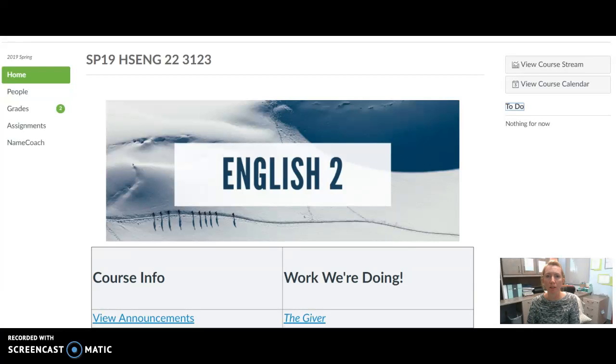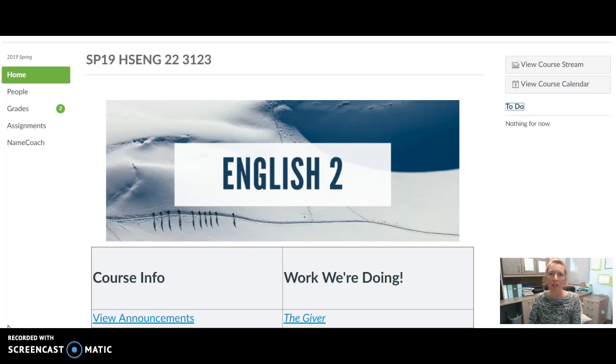Hi everybody, I just wanted to show you how to access your homework for this weekend. We don't have any class on Monday because of President's Day, so you have some work that you're going to be doing online as well as reading in the book, so I just wanted to make sure that you knew exactly where to find everything.